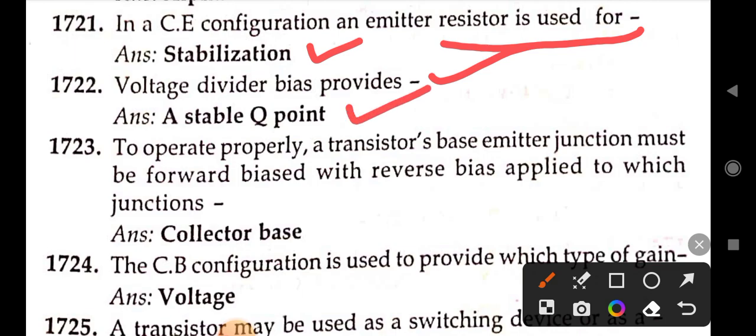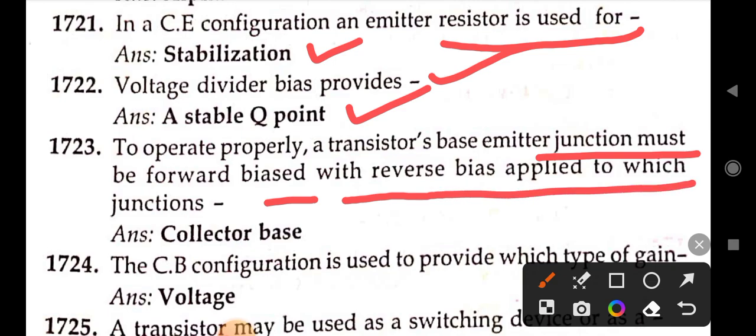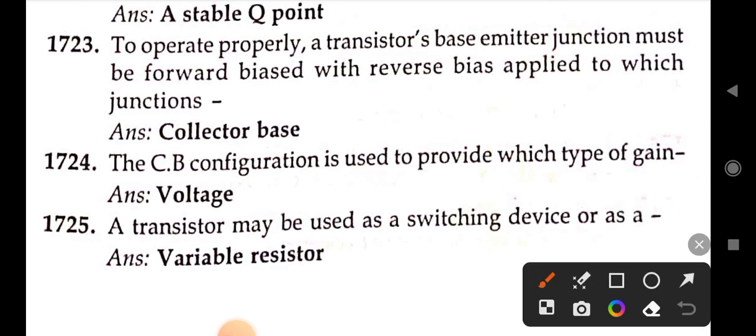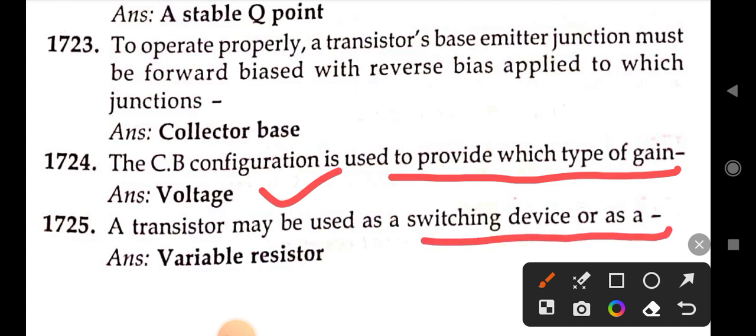Next, to operate properly a transistor base emitter junction must be forward biased with reverse bias applied to which junction? Right answer is collector base. Next, the CB configuration is used to provide which type of gain? Right answer is voltage gain. A transistor may be used as a switching device or as a variable resistor.